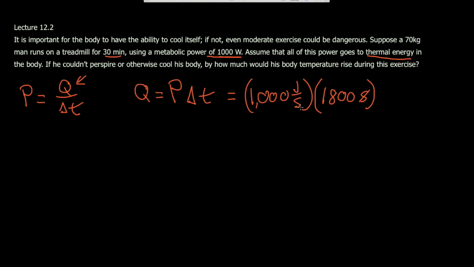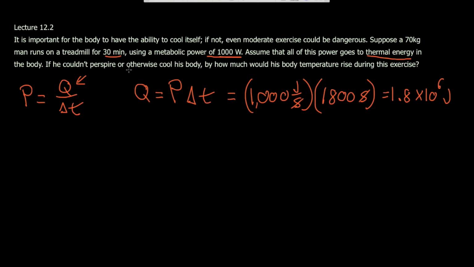Our seconds cancel out, and we're just left with joules, which comes out to 1.8 times 10 to the 6th joules. So that's how much heat or thermal energy is going into his body.